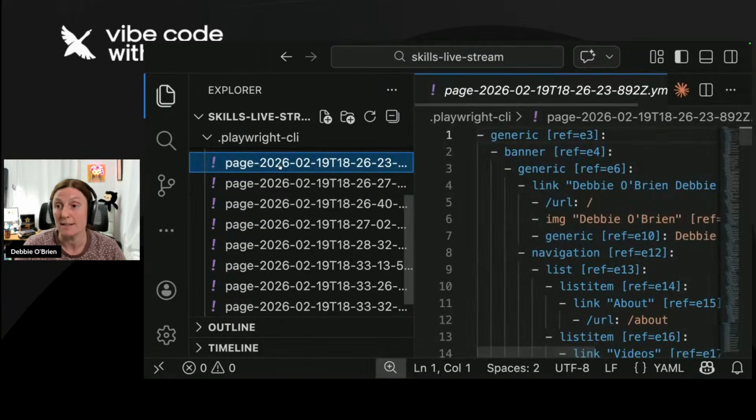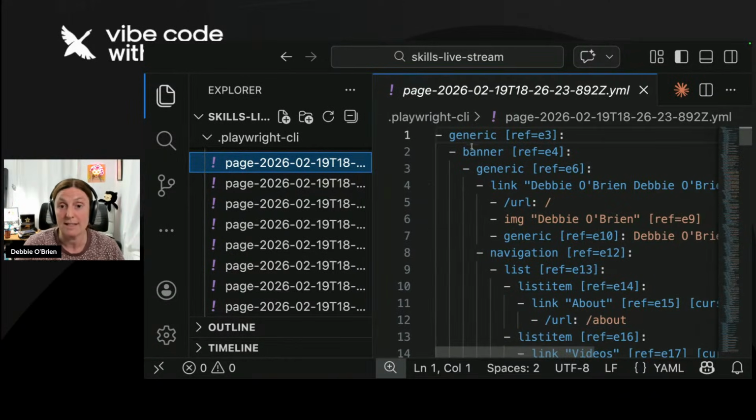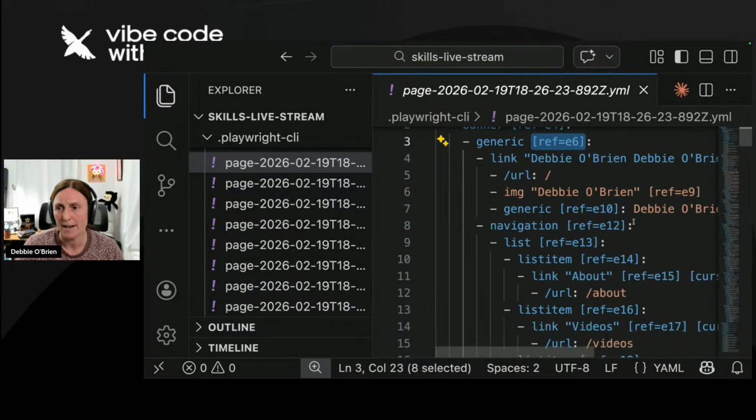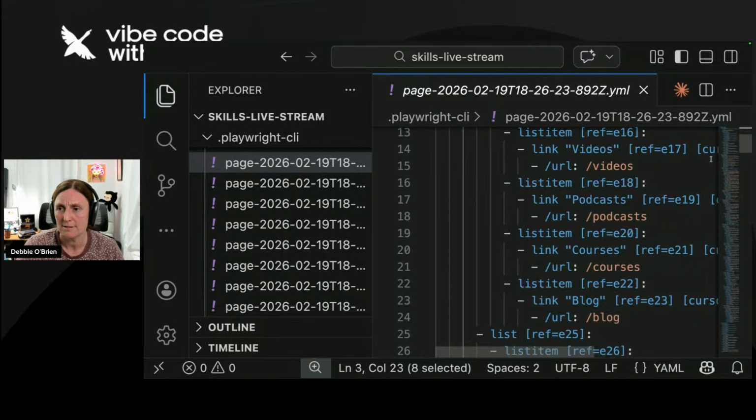This is basically the page, my website, in an accessible tree format. So you can see that's how Playwright reads your website. It reads the accessible tree, and that's how it gets these reference numbers. So that's how it knows what to click. And you might have seen in what Goose was doing with the agent, it was clicking ref E6, and you can always come back and have a look and see where that is.